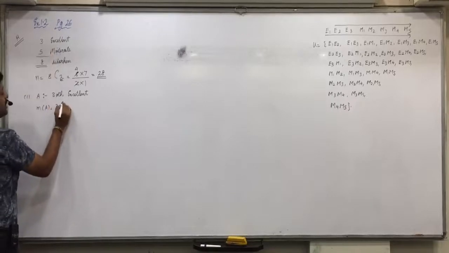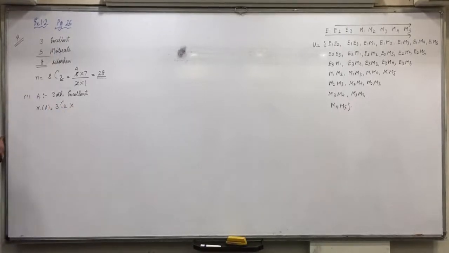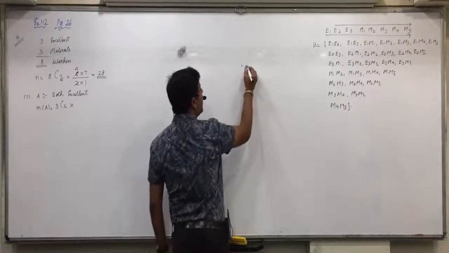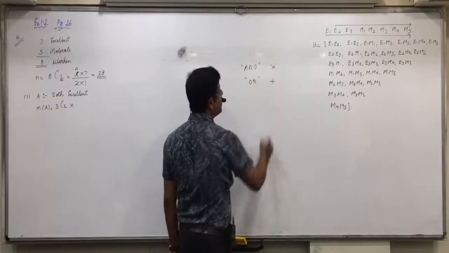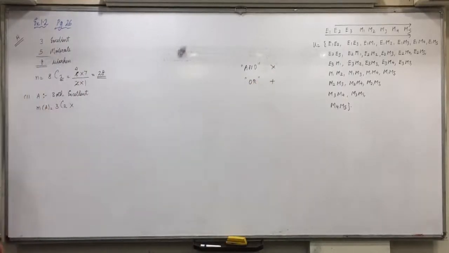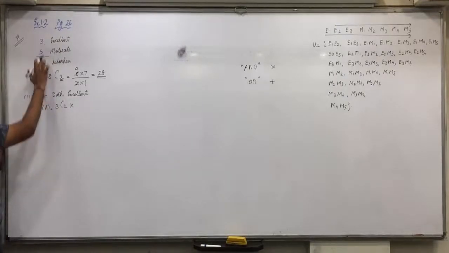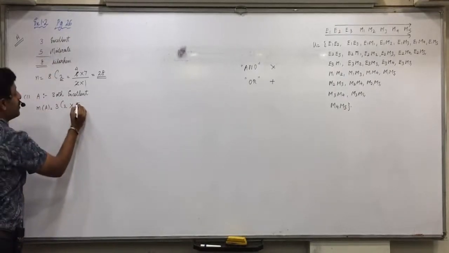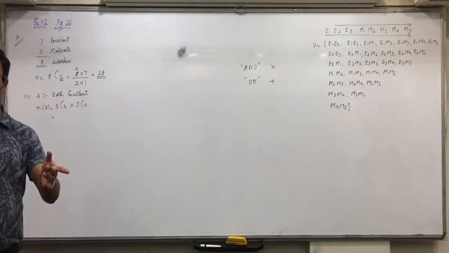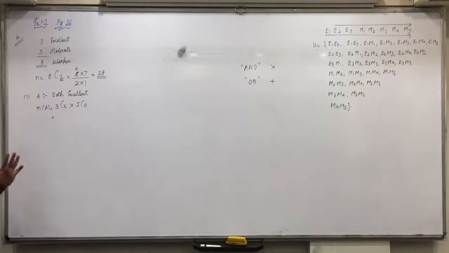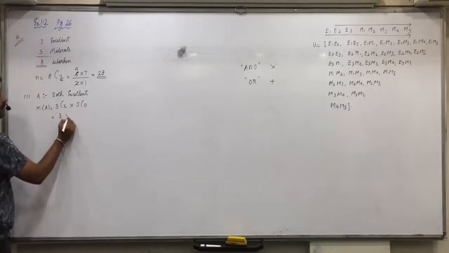2 excellent means 3C2, and 'and' means multiplication. Last year I told you, wherever the word 'and' comes in interpretation, you will multiply. Wherever the word 'or' comes in interpretation, you will add. So, 2 excellent, 3C2, and 0 moderate, 5C0. Now no need to solve this and waste time. Last year we studied one more rule: nCr is equal to nC(n minus r). What is 3 minus 2? 1. So 3C2 will be equal to 3C1, and 3C1 will be equal to 3.